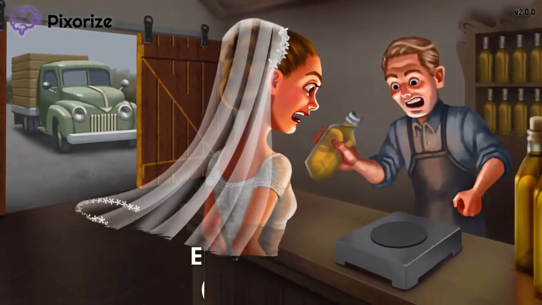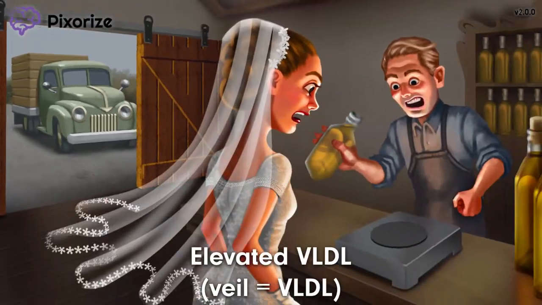Next, shift your attention to the bride in the foreground of the image. What a lovely wedding veil. Moreover, this wedding veil should help you remember VLDL. It's the VLDL veil. Familial hypertriglyceridemia is defined by an isolated elevation of VLDL. This should make sense because VLDL carries endogenous triglycerides. If VLDL is elevated, triglycerides must be elevated. Hence, hypertriglyceridemia.